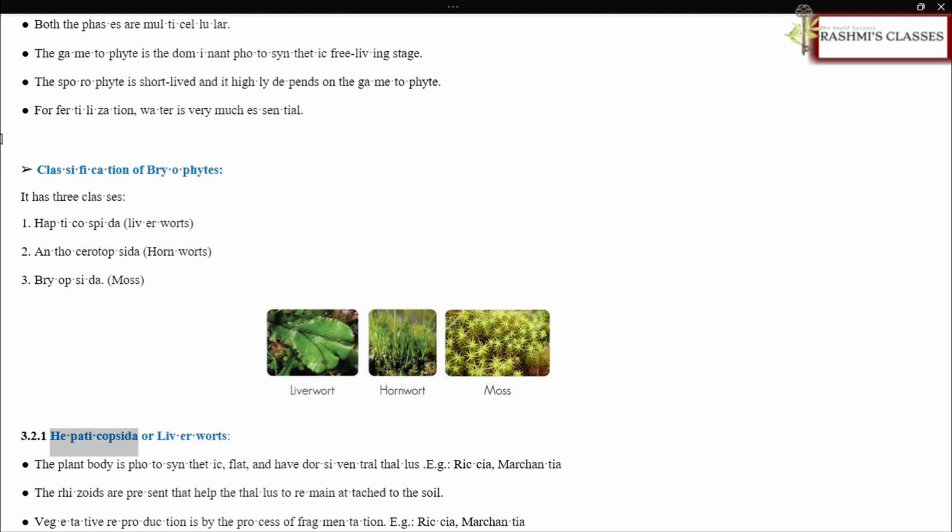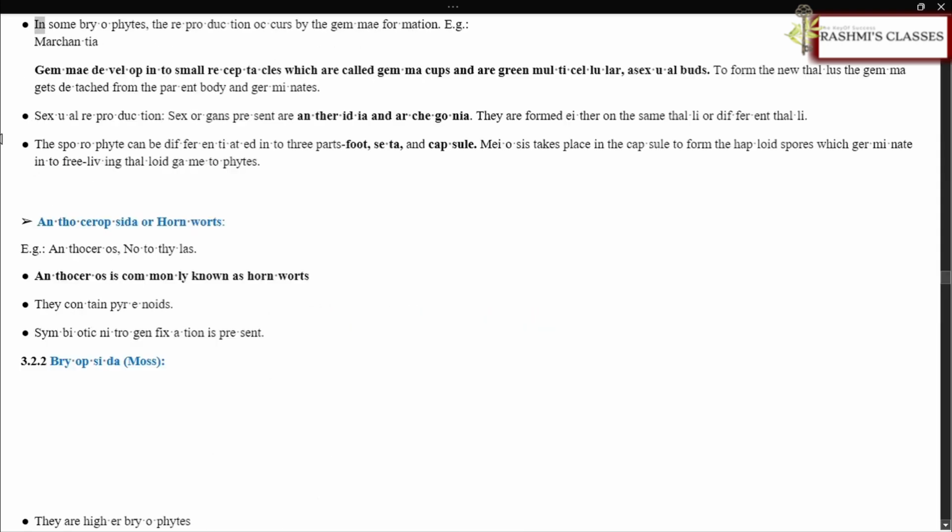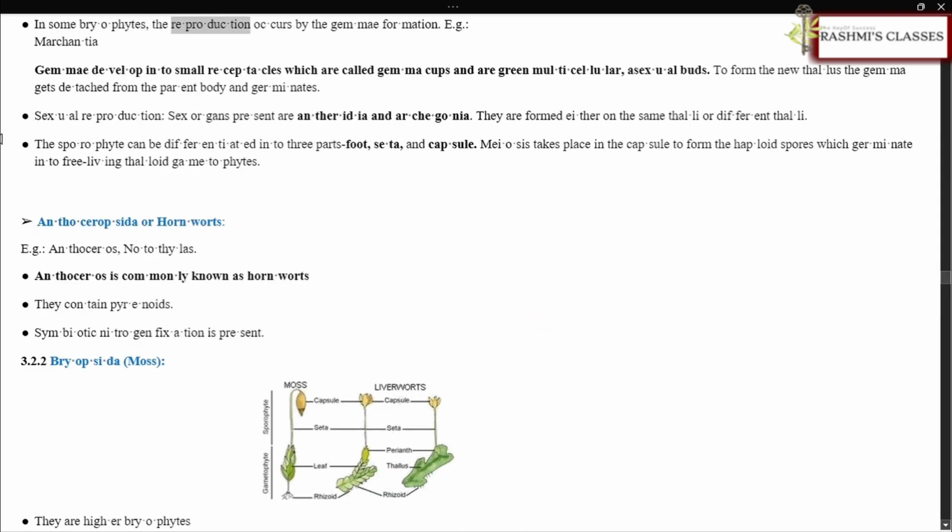3.2.1 Hepaticopsida or liverworts. The plant body is photosynthetic, flat, and has a dorsiventral thallus. E.g., Riccia, Marchantia. The rhizoids are present that help the thallus to remain attached to the soil. Vegetative reproduction is by the process of fragmentation. In some bryophytes, the reproduction occurs by gemma formation.